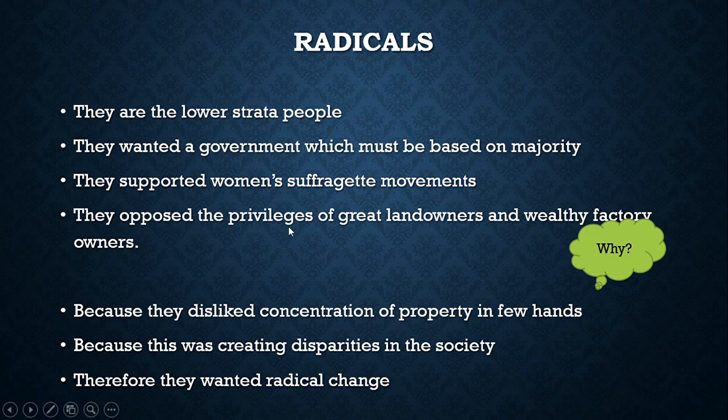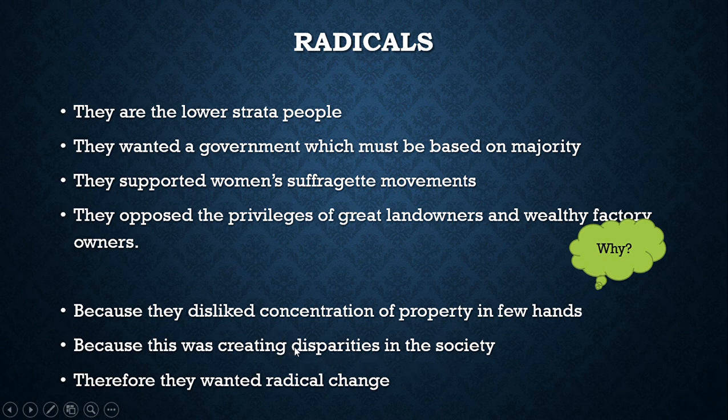They opposed the privileges of great landlords and wealthy factory owners. Why did they oppose this? Because they disliked concentration of property in few hands, because it was creating disparities in the society.